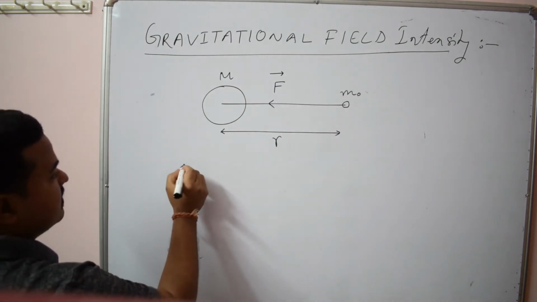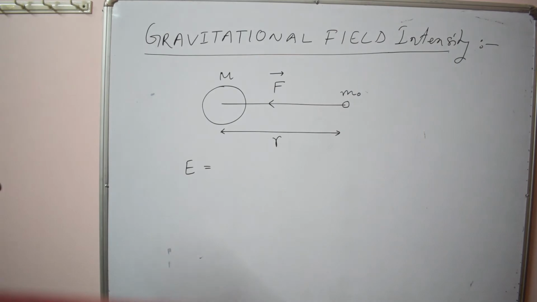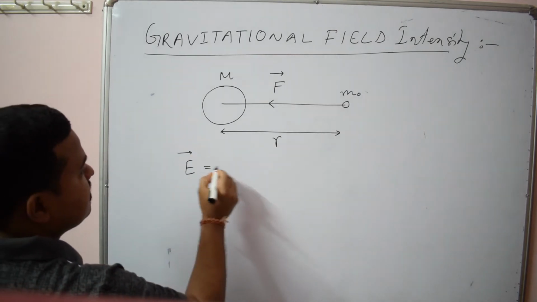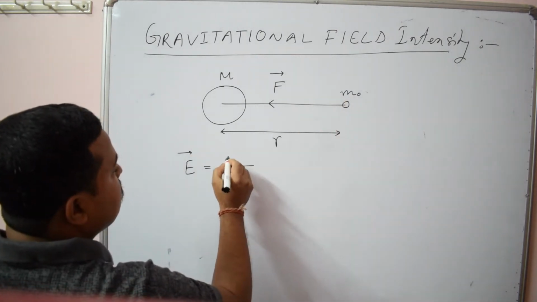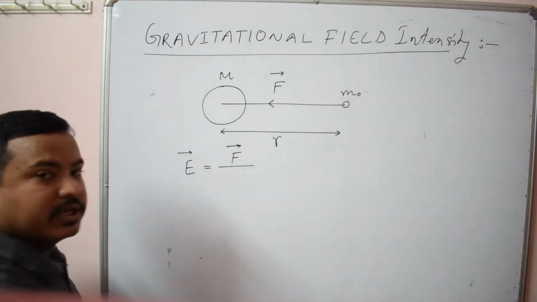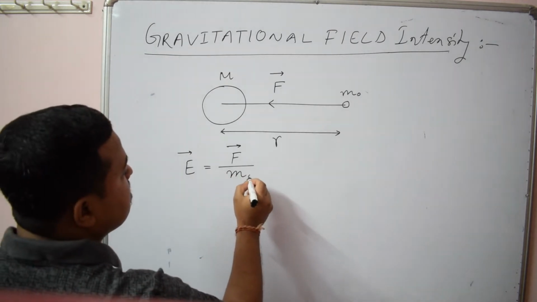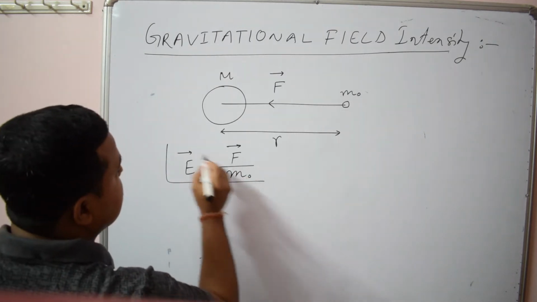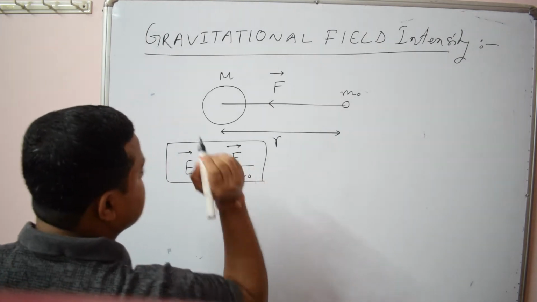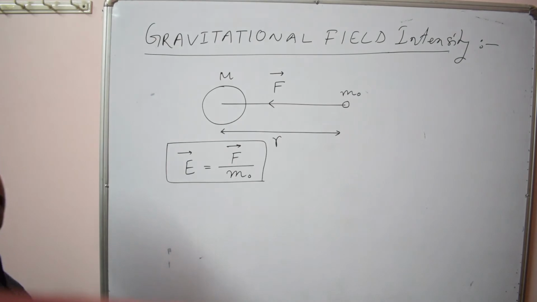So intensity, which we denote by E, is equal to the amount of force experienced by this point object due to Earth per unit mass. This is called gravitational field intensity: the gravitational force experienced by this object per unit mass of the object.